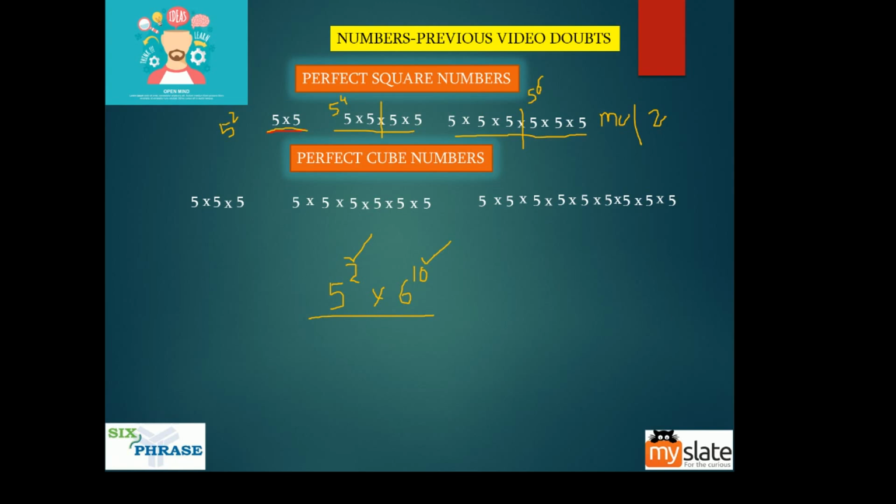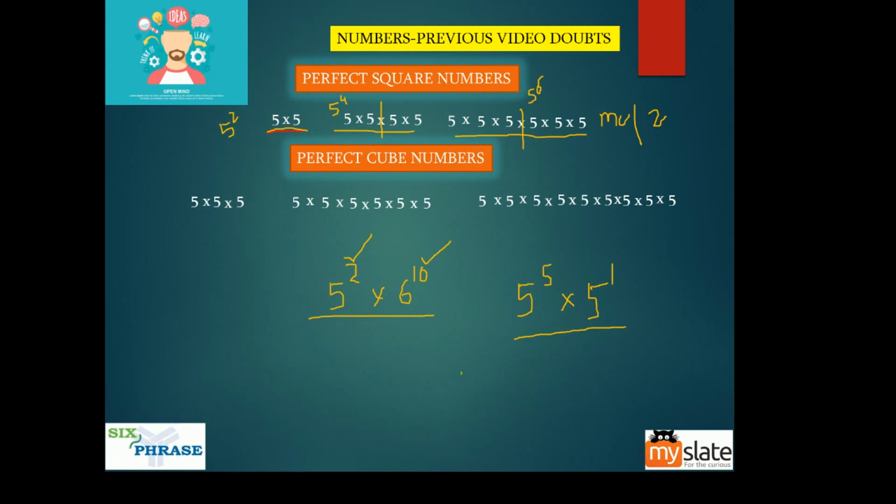Let us suppose I have 5 power 5 into 5. Is this number a perfect square? Of course it is, because the second 5 means 5 power 1, and 5 plus 1 is 6, which is a multiple of 2.